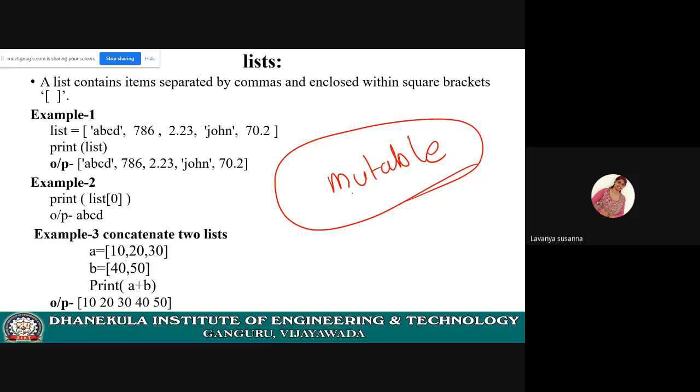Mutable means you can change. That means you can update the values. Once you have defined some values, you can update them. Here, list is a mutable data type. Remember that. Lists are used to store multiple values. You can store same types of values, and you can also store different or mixed types of values.